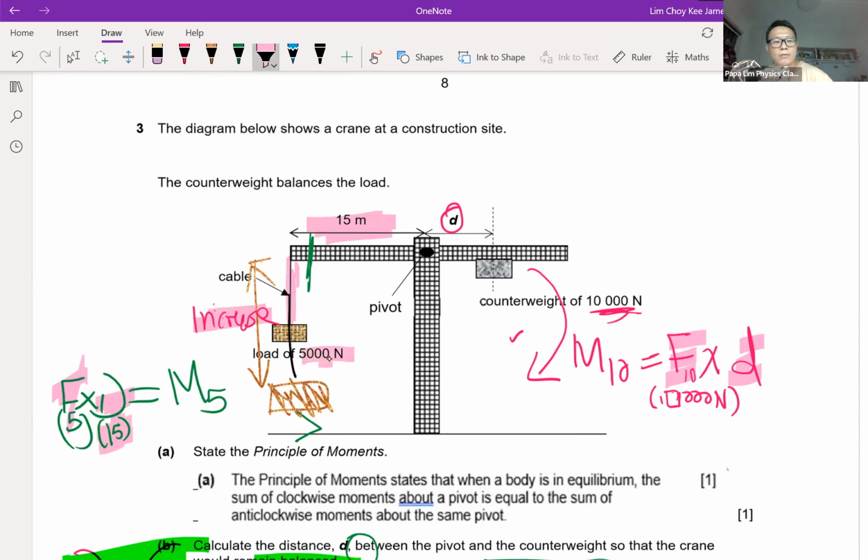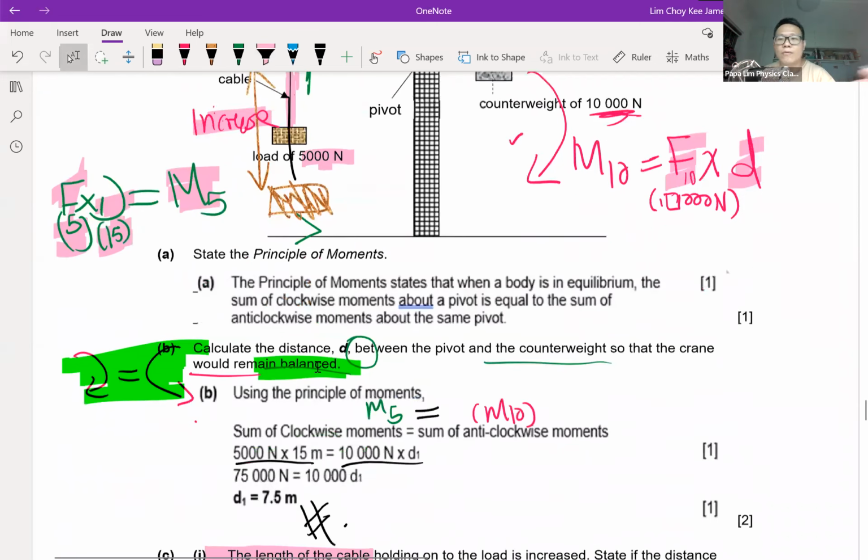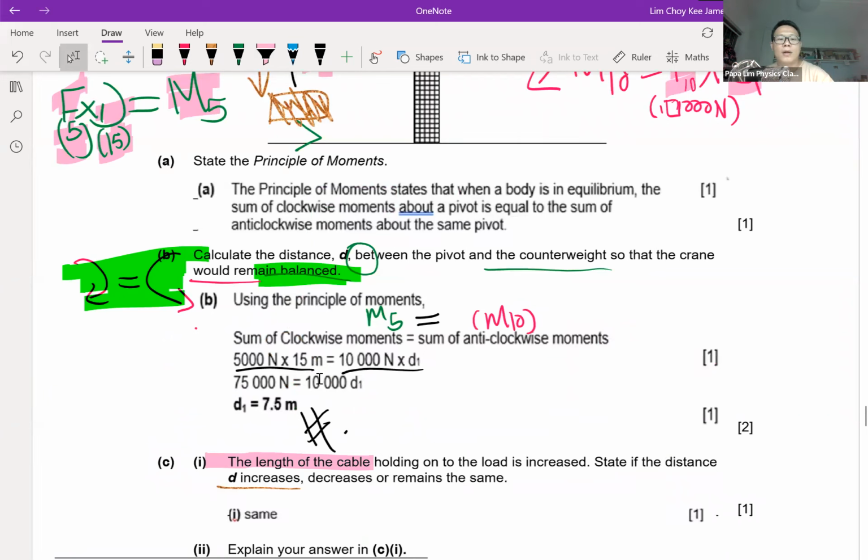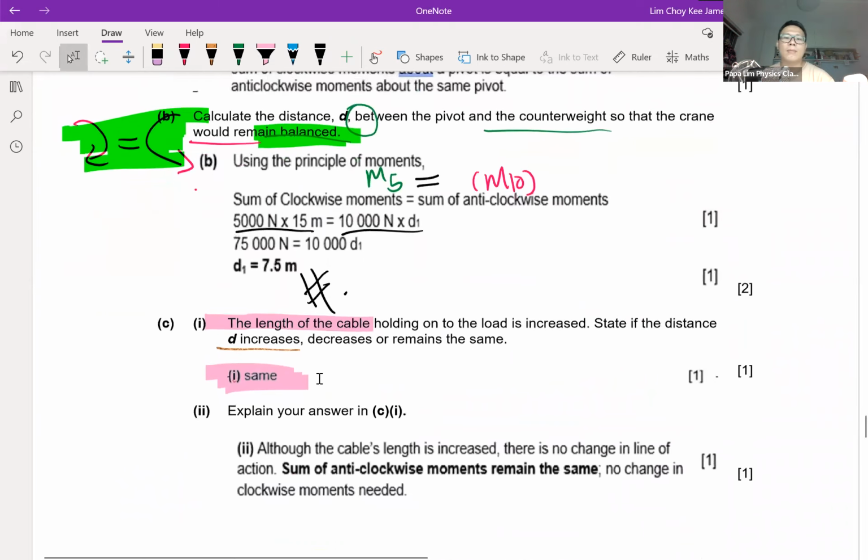My weight is still 5,000. My perpendicular distance and force don't change. So likewise, my anti-clockwise moment M5 will not change. If my moment doesn't change, my clockwise moment M10 due to the 10,000 Newton will also not change. As a result, my perpendicular distance D will not change at all. It will still remain the same, and this is what I mentioned before.